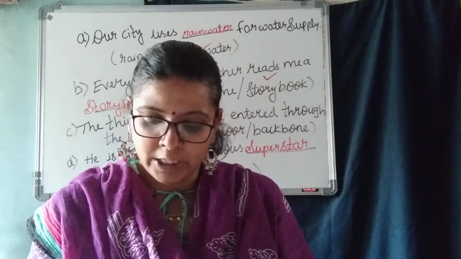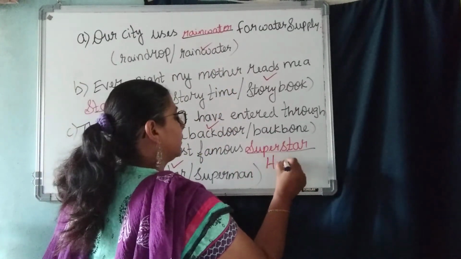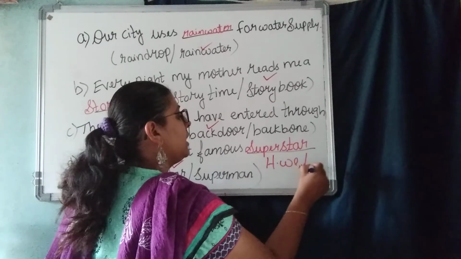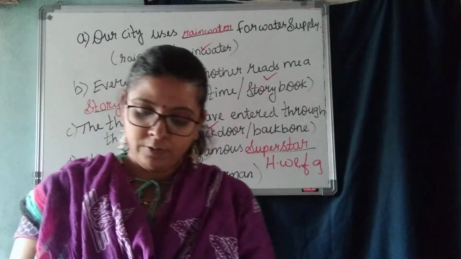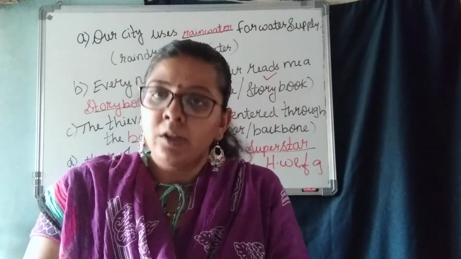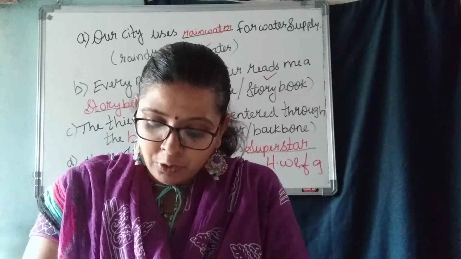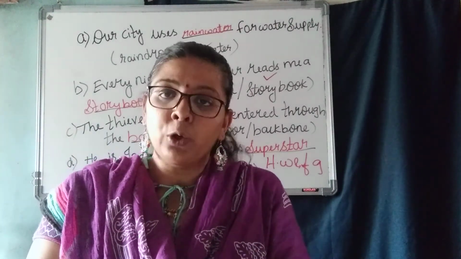E, F and G is homework, children. Again, homework. E, F and G. So please see which compound words can suit the sentence there. The next question is also homework, children. Make compound words using the following words.